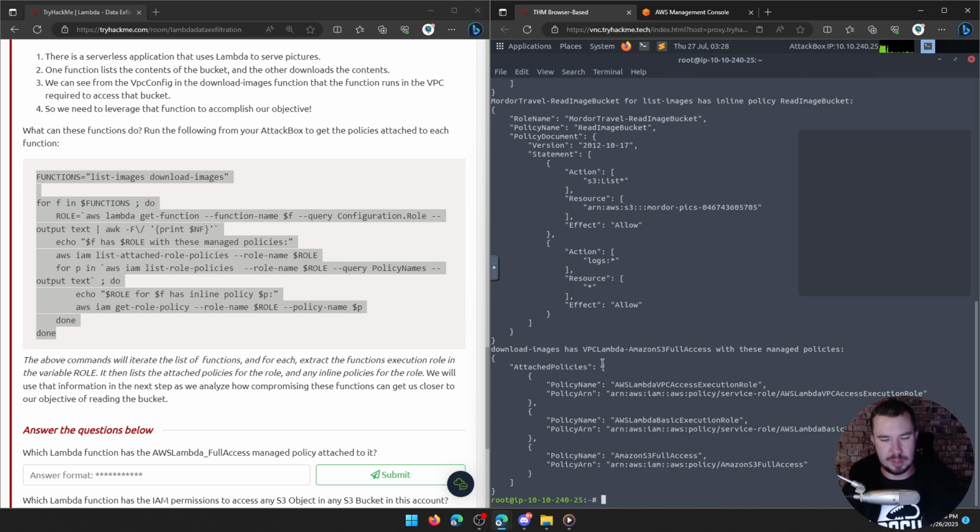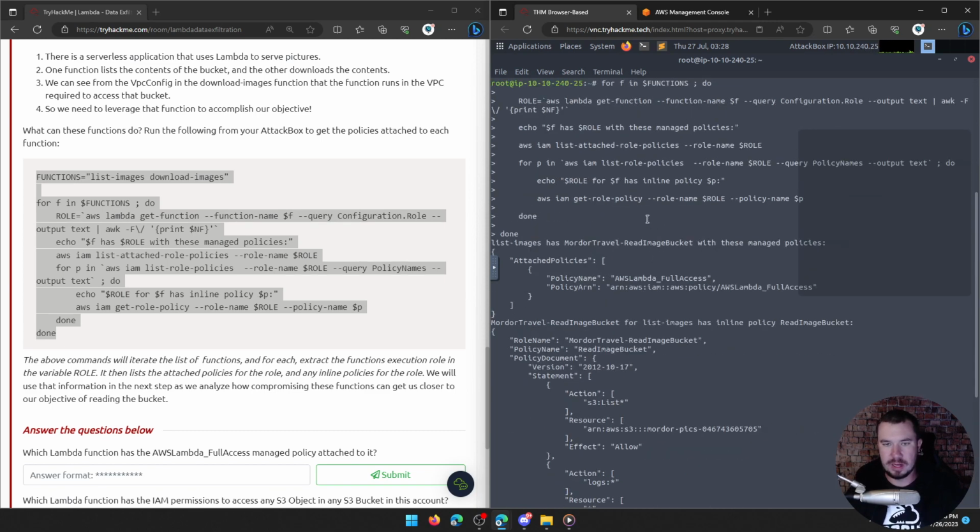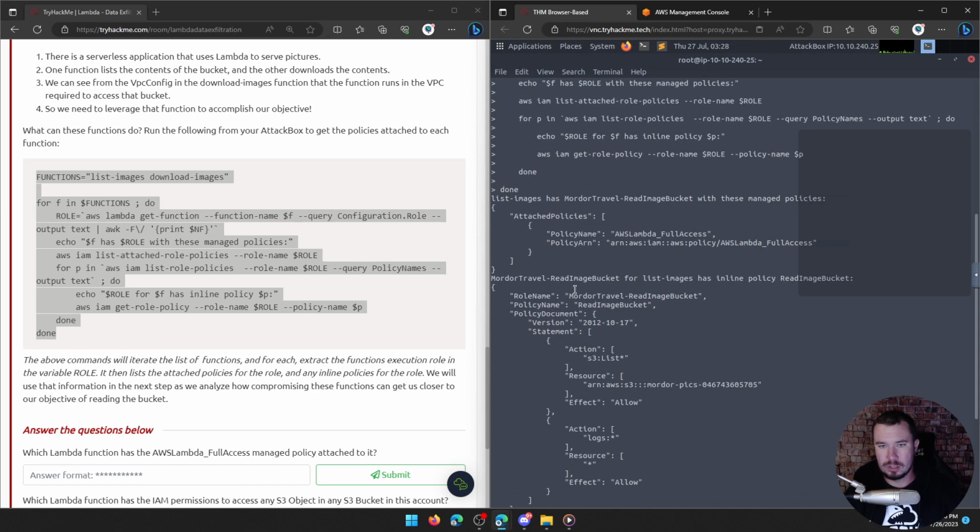All right, once again, before we look at TryHackMe, let's see if we can understand what's going on here. Can I move this over here? Yeah, there we go. List images has Mordor travel read image bucket with these managed policies, right? AWS Lambda full access, that's what stands out to me. Mordor travel read image bucket for list images has inline policy read image bucket.